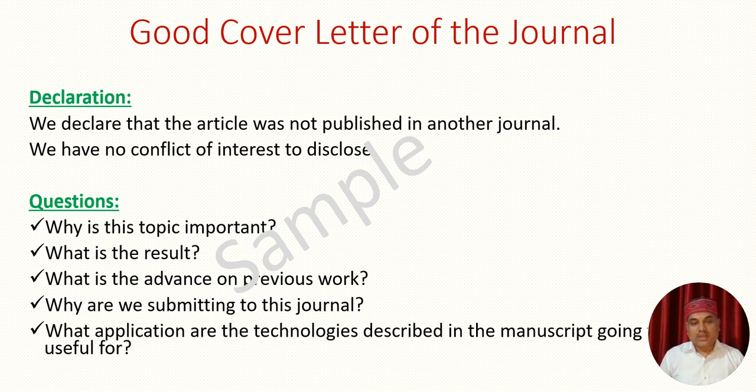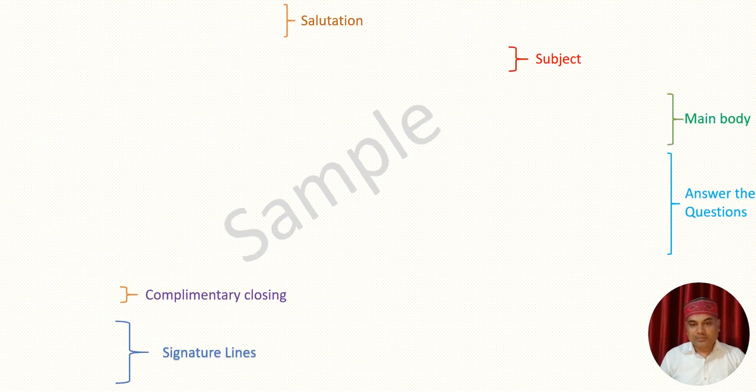These are the points the editor will ask you to write in the cover letter or in the paper. While writing your cover letter, you need to think about these points and try to write them in the cover letter before submission to the journals. Now I am coming to this cover letter.